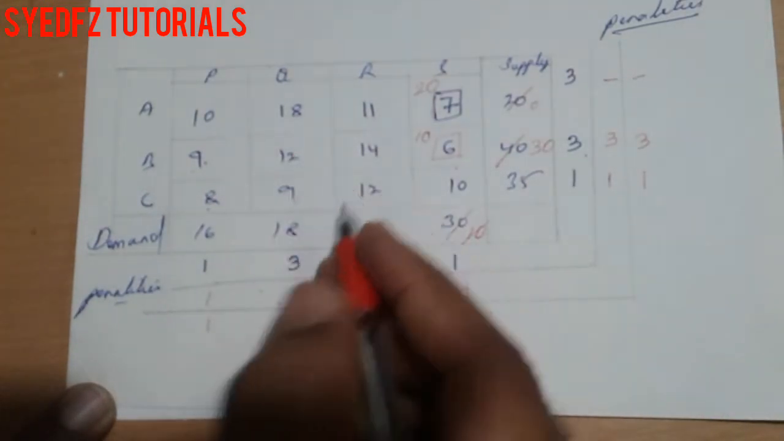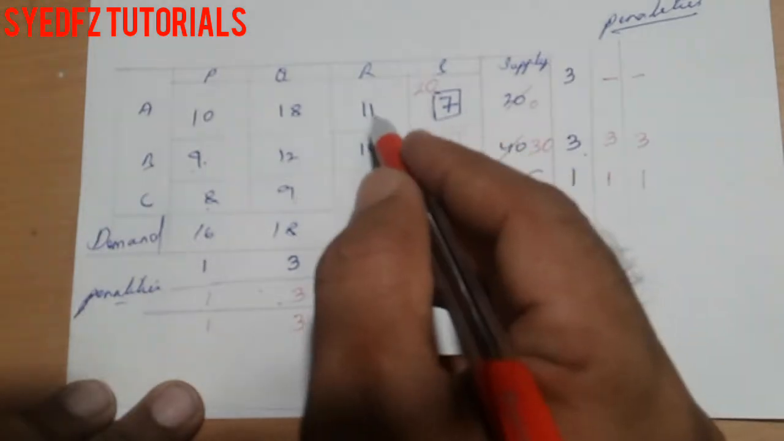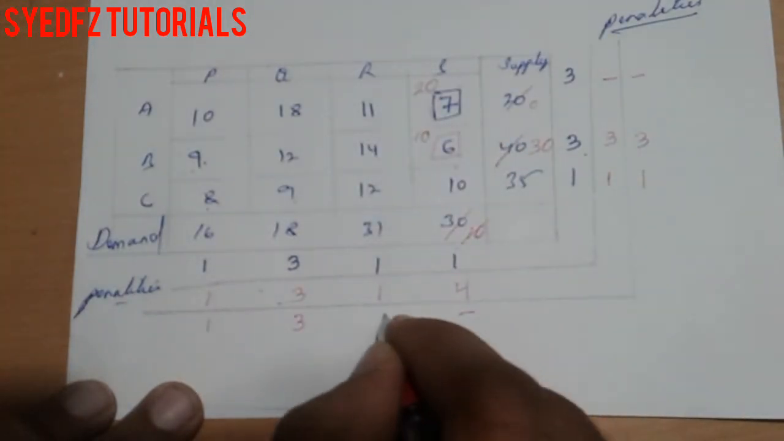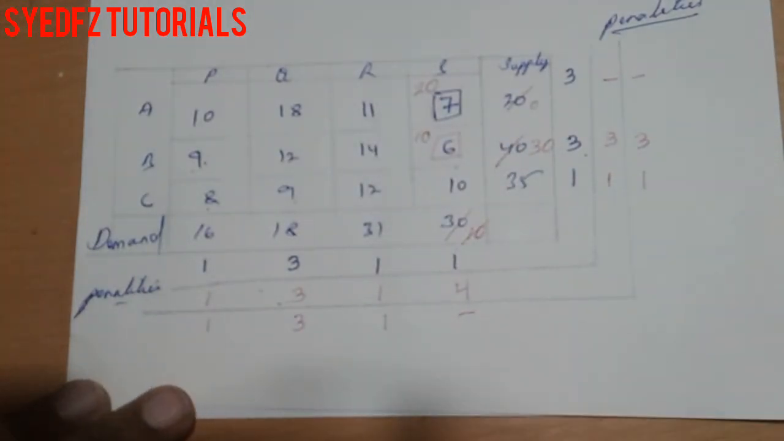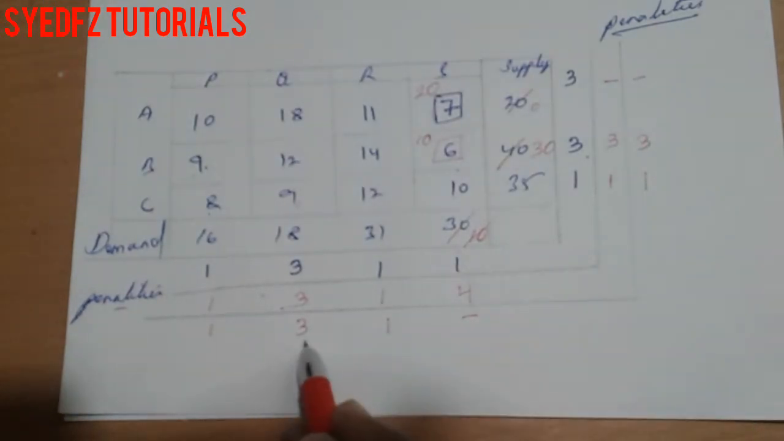9 and 12, 3 is the difference, means 10, 11, 12, 3 is the difference. 11 and 12, 1 is the difference. This one is the nil. Now which is the highest? There is 2, this one and this one.